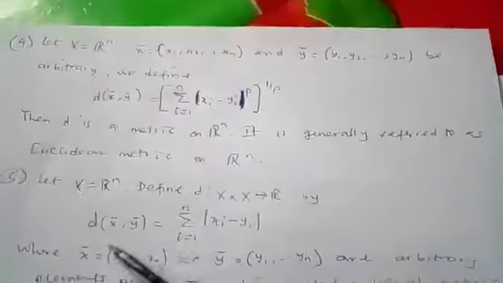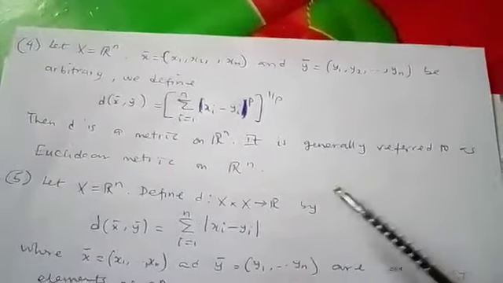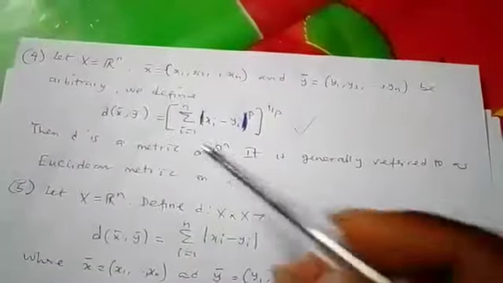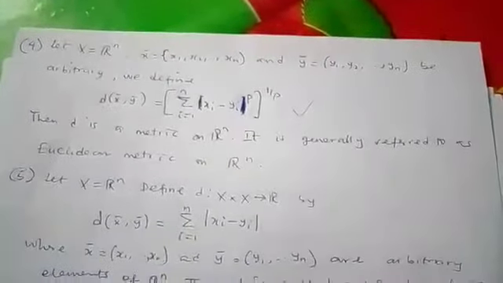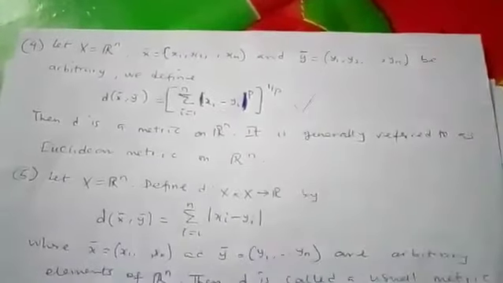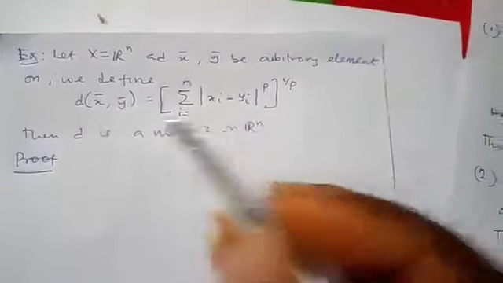Now, our aim is that we want to prove one of these. We have proved something like this before. So let us prove that this Euclidean metric is indeed a metric on Rn. So this is a metric here, and we want to prove it.